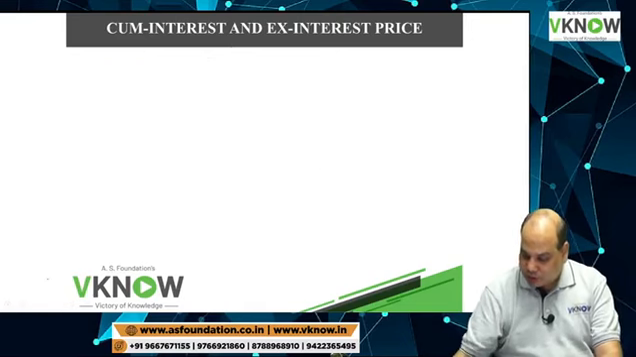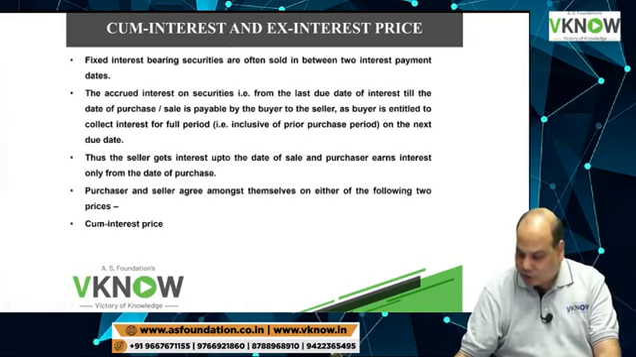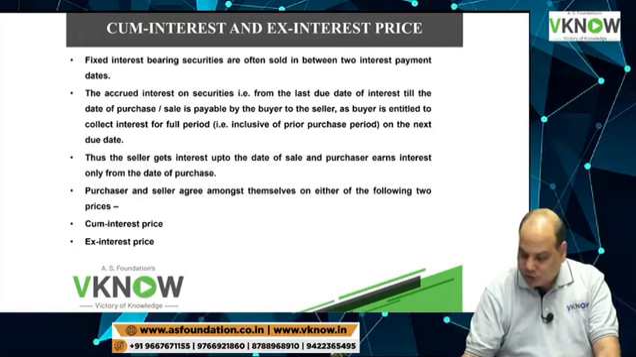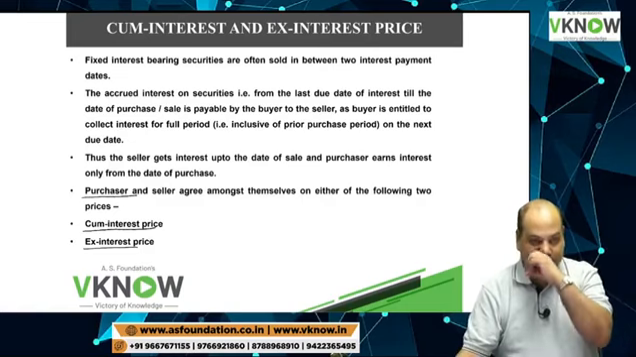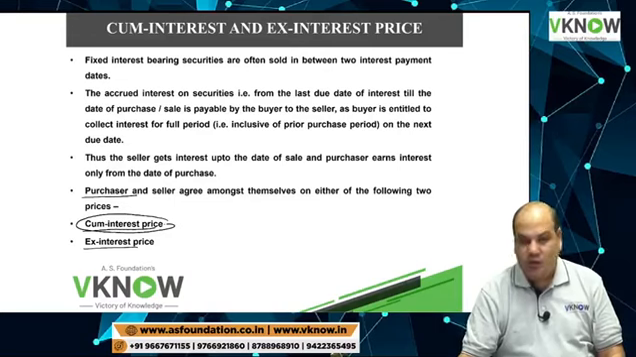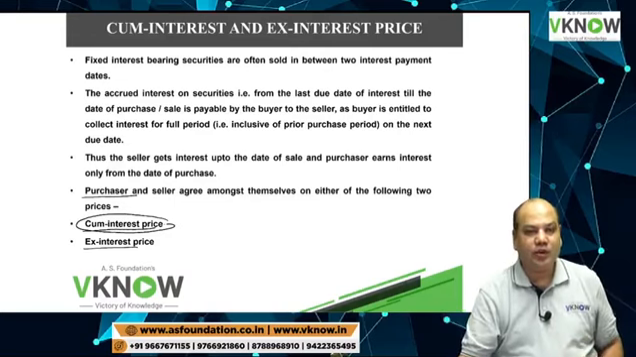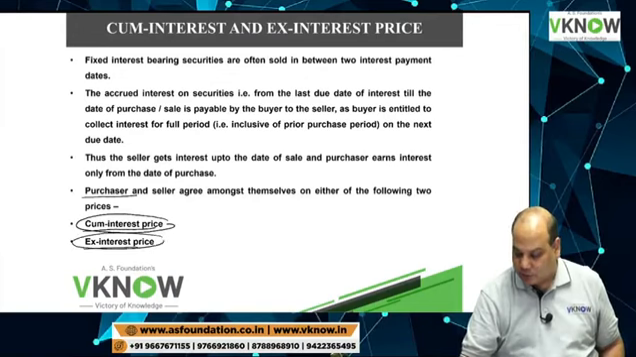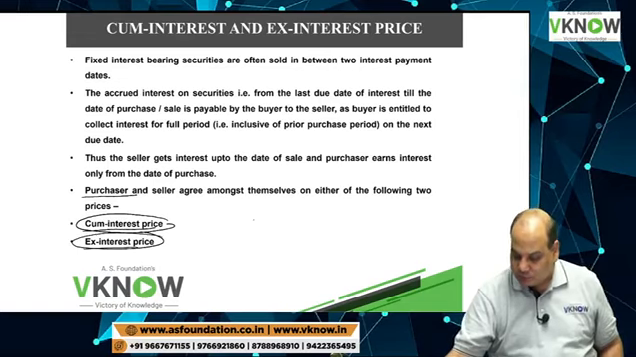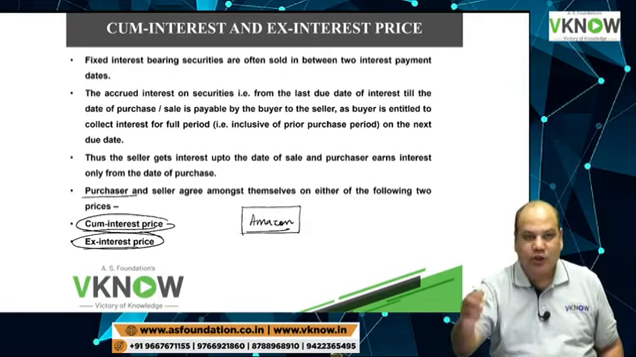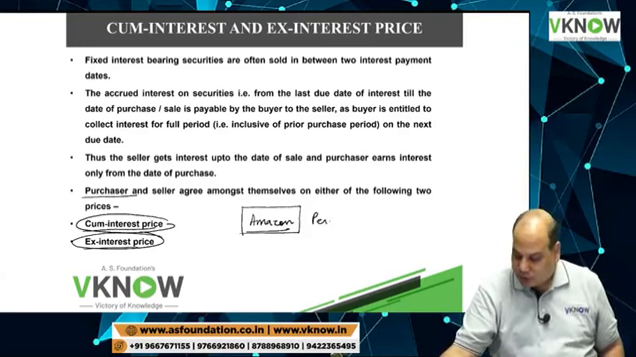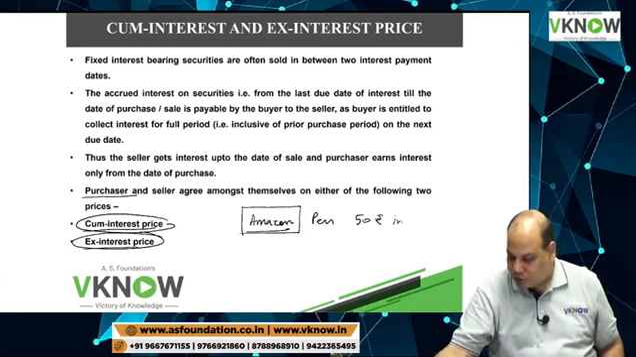So finally, what is the summary of our discussion? Look at the question and check whether the transaction is at cum-interest price or ex-interest price. The transaction can be entered into by two parties at cum-interest price or ex-interest price. Both are allowed in the marketplace. For example, suppose you buy something from Amazon or a shop, let us say this pen. They will say 50 rupees, including GST.